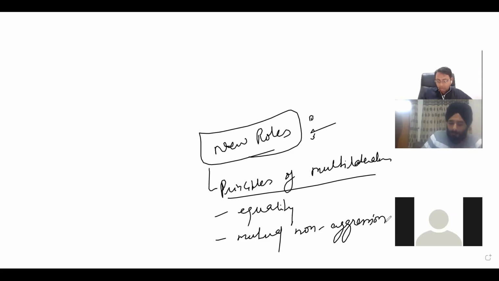Next, advancement of interests of developing and underdeveloped countries.